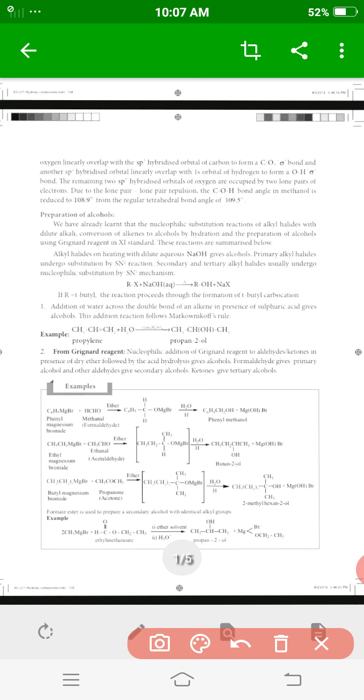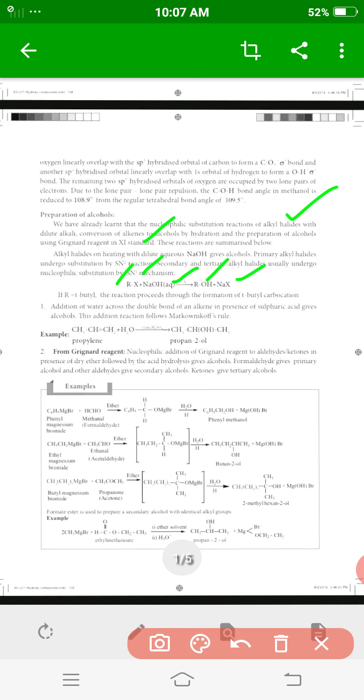Today's session discusses the preparation of alcohols, which we already discussed in 11th standard. The first type is from alkyl halide, by nucleophilic substitution reaction of an alkyl halide with the base sodium hydroxide. Alkyl is the R group, and halide is the halogen group X, where X equals fluorine, chlorine, bromine, or iodine, giving the product alcohol and sodium halide.